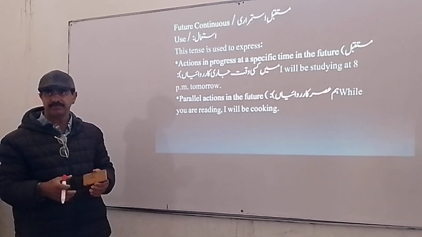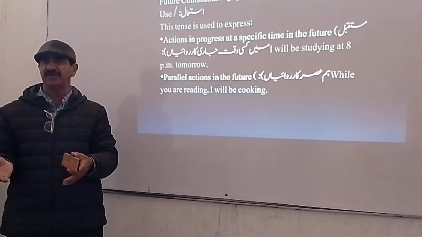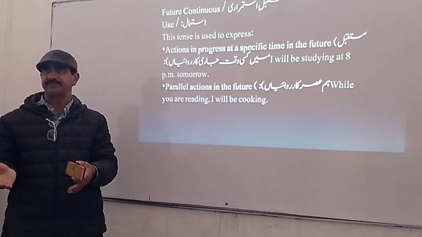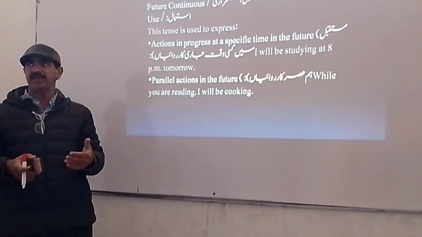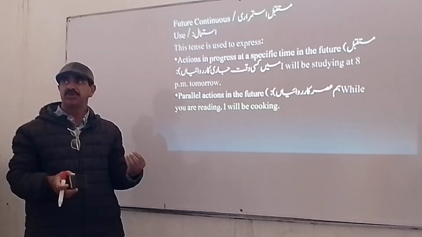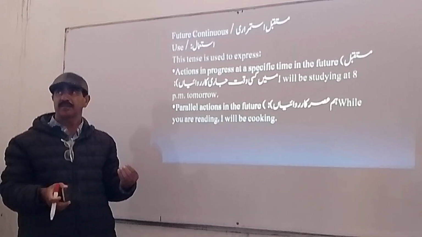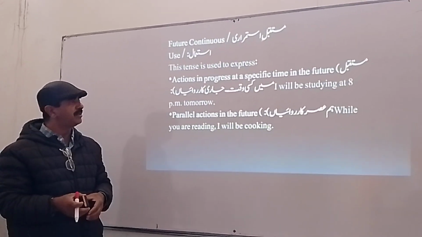Or for example, after 1:30, definitely you'll go home. Clear? So what do you plan to do? You say I'll be having my lunch at 2 o'clock today. Clear?